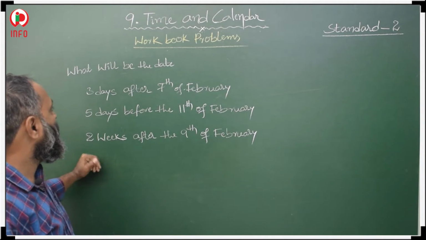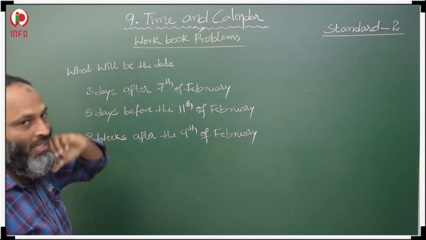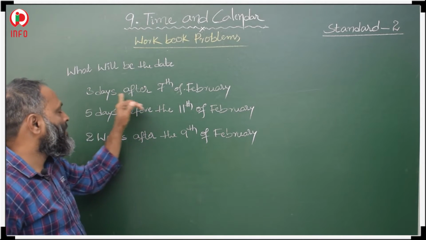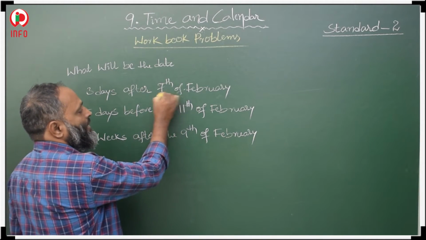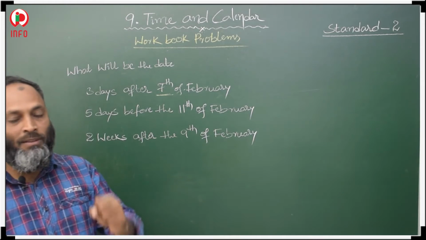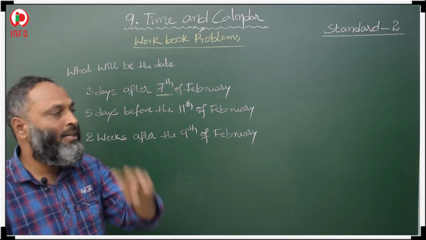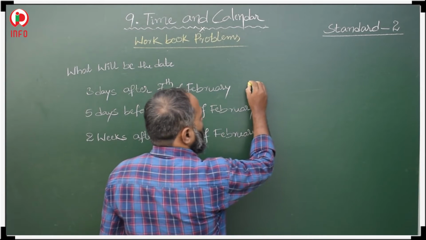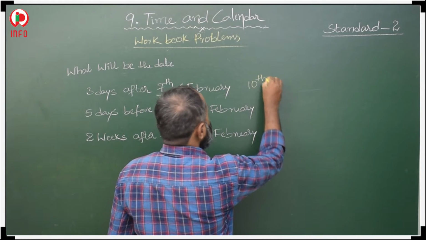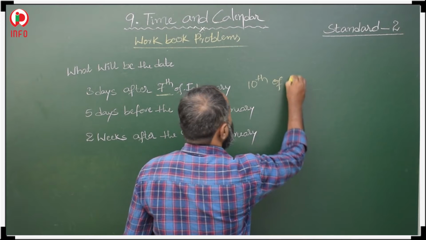Now, next. What will be the date? Here he is asking the date 3 days after 7th February. 7th February after 3 days: 8th, 9th, 10th. After 3 days, it is 10th of February.